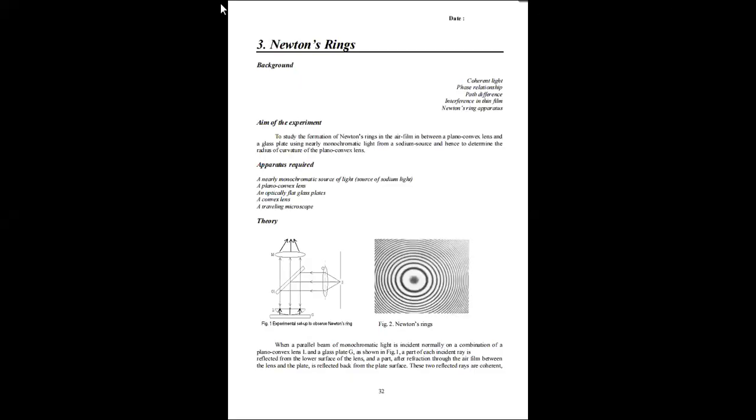Actually, there are experiments to observe the Newton's ring: to study the formation of Newton's rings in the air film between a plano-convex lens and a glass plate using nearly monochromatic light from a sodium source, and hence to determine the radius of curvature of the plano-convex lens. This is the theory, and the apparatus needed, and this is the experiment, and Newton's ring is observed.